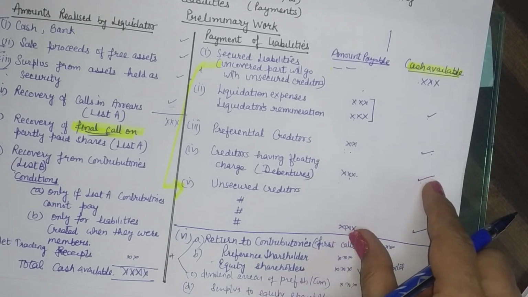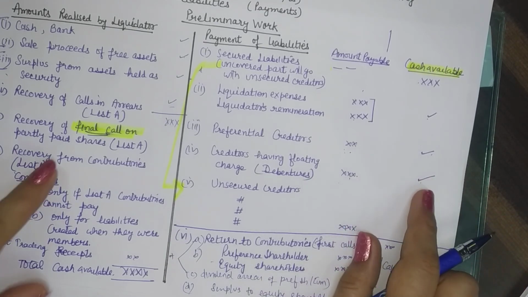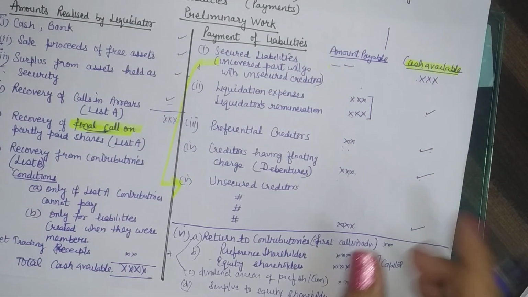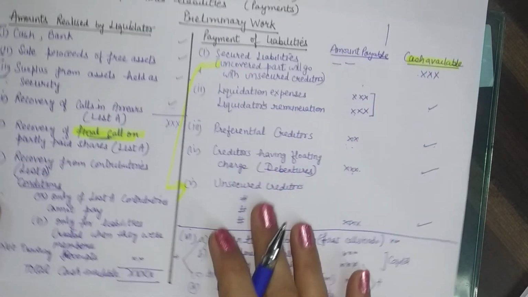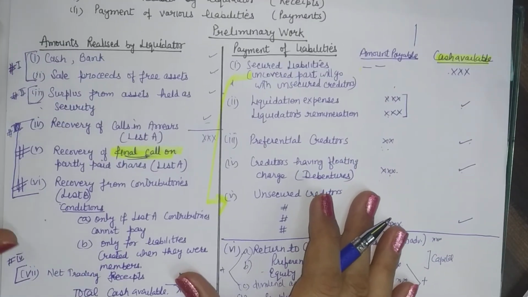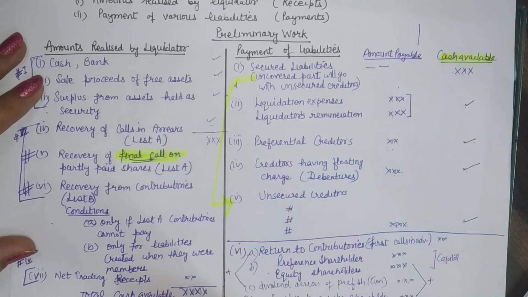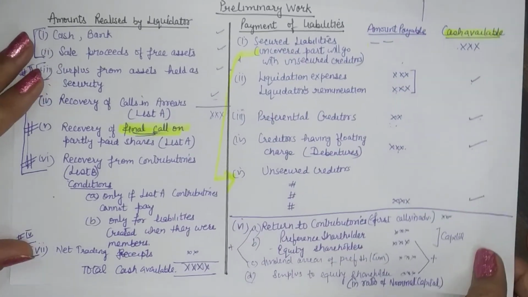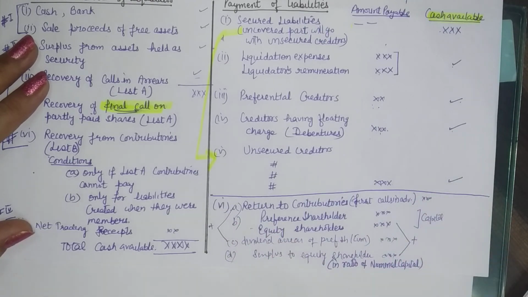You need 50,000 more. So for 50,000 rupees, final call will be made and then the amount will be summed up. So even this rough work or working note will also be prepared in 2 stages. Of course, we will not be making 2 statements, but we will do the calculations side by side. So we'll take up some practical questions to understand how this is done.